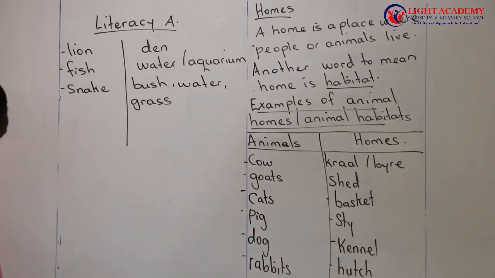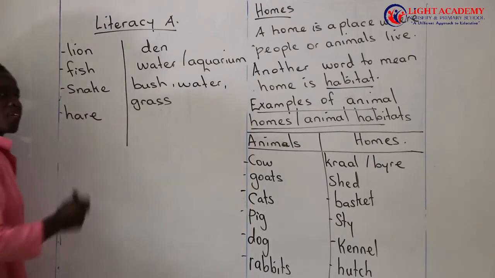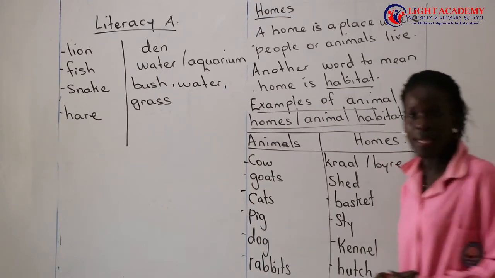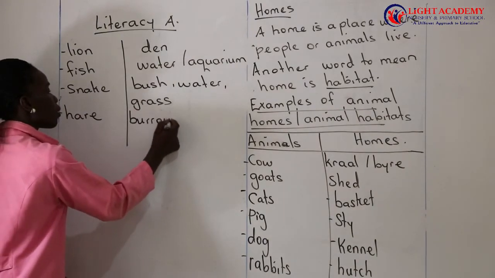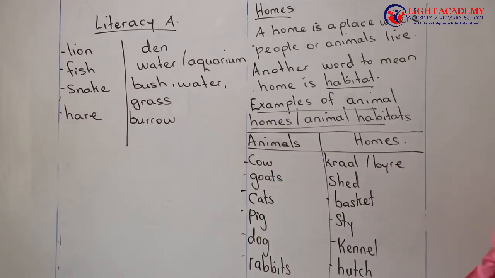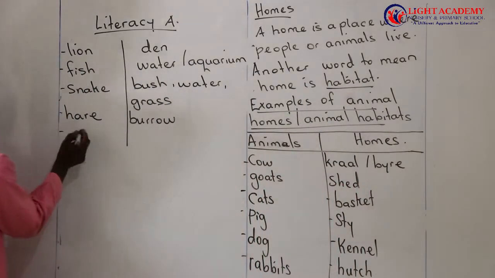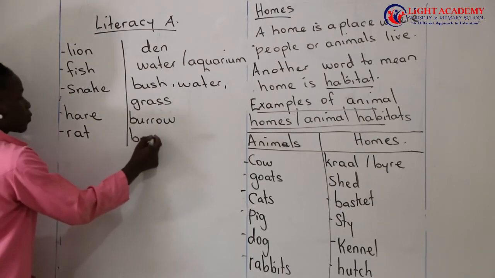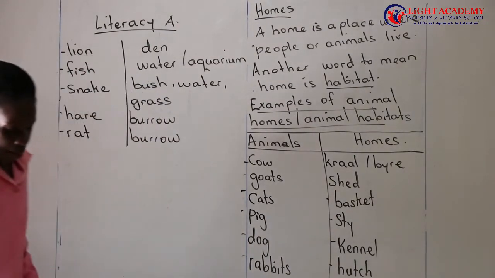And then also we have another animal called the hare. Do you know what a hare is? A hare is a wild rabbit. Where does a hare live? A hare lives in a home called a burrow. A burrow is like a small hole, those small holes that animals live in. And then another animal that lives in a burrow is called a rat. Even a rat lives in a burrow.